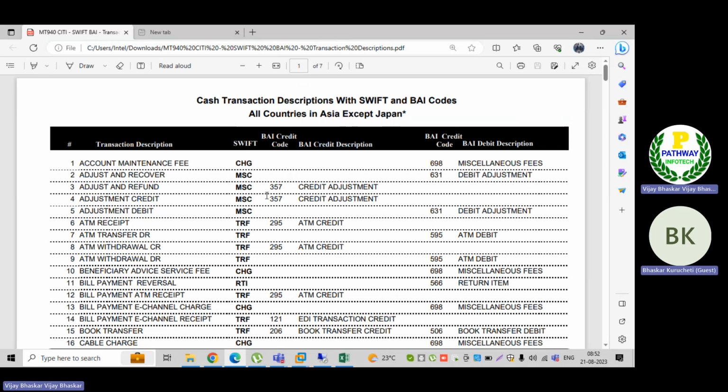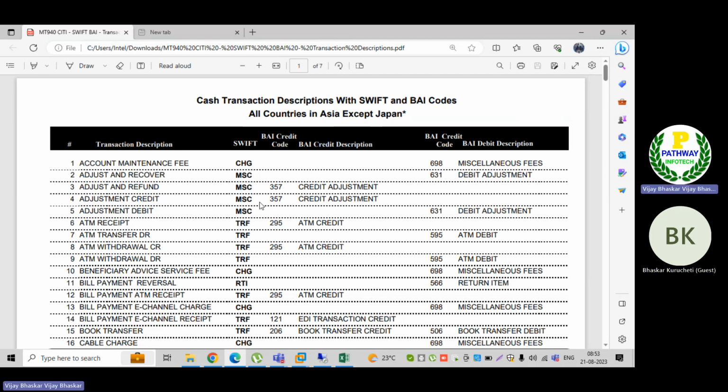But apart from that, you mean to say if this format is followed, whatever BAI format is followed, these are the codes only it is available? Yes, these are the codes only. Yes, we need to map them into the system, sir. Exactly, sir.